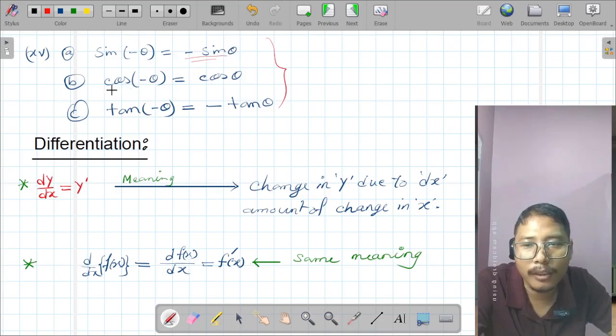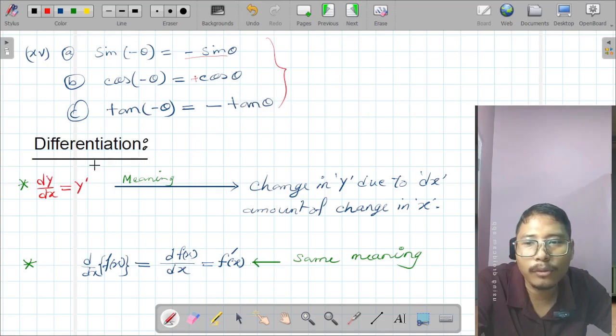But if the angle of cosine relation is negative, then at last we can write in this form. No sign will come here. This will be always positive, and this will be positive angle. Similarly, if the angle of tan relation is negative, then minus sign will come out this way. Keep in mind. You have to remember this.